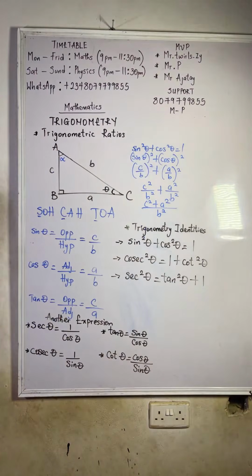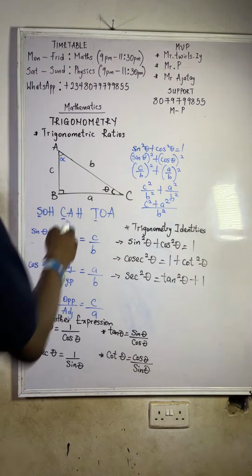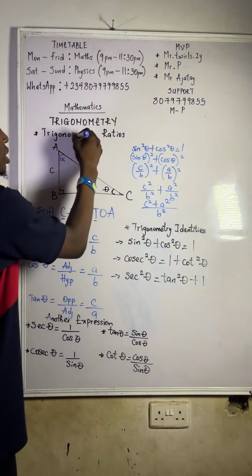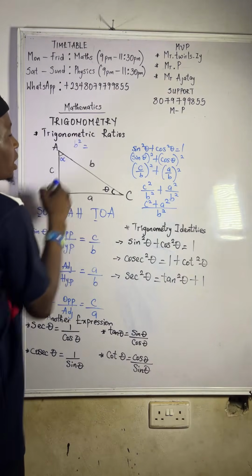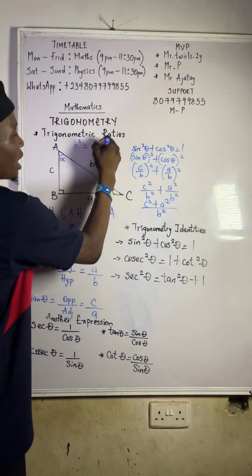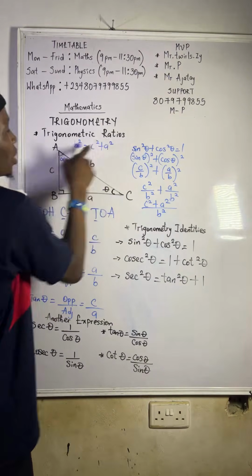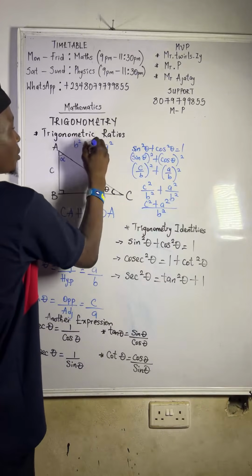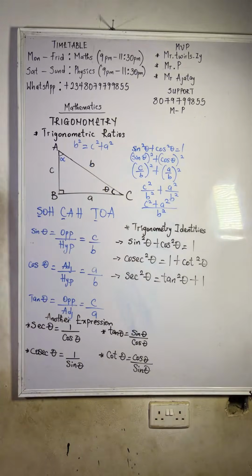Now, look at it. When you have c squared plus a squared, look at it from Pythagoras theorem. From Pythagoras theorem, you know your longest side here is b. That's b squared, hypotenuse squared, equals the square of the other two sides, which is c squared plus a squared. How many of you agree with this? You know, from Pythagoras theorem, it says that what? B squared, hypotenuse squared, is equal to the square of the other two sides. That's c squared plus a squared.